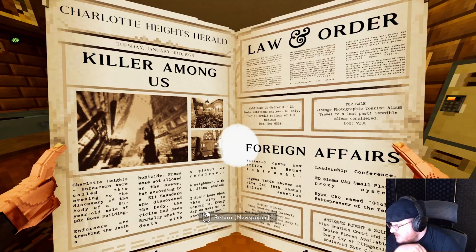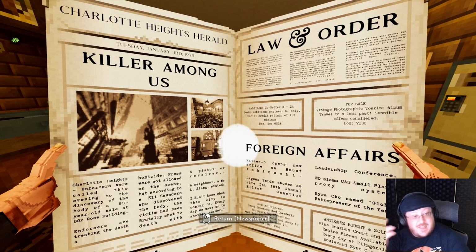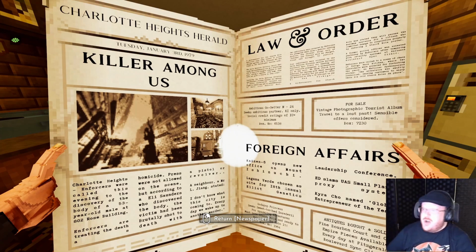Enforcers were called to discover the body of a 53-year-old male at Rose Building. That's the one we found. You can find hints and clues in newspapers. Press were not allowed to the scene, but according to an Eli Saunders who discovered the body, that's critical information we just picked up. The victim had been brutally shot to death with a pistol or revolver. A neighbor, a Mr. L. Jiang, stated, "I don't know what the city's coming to." So that just told us two pieces of information we had no idea about.